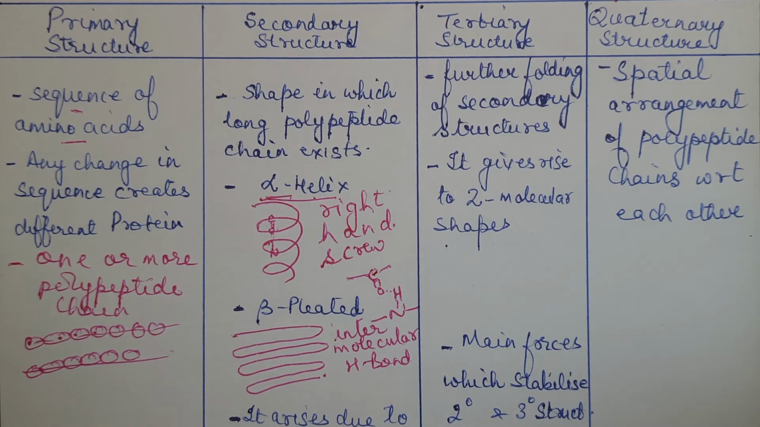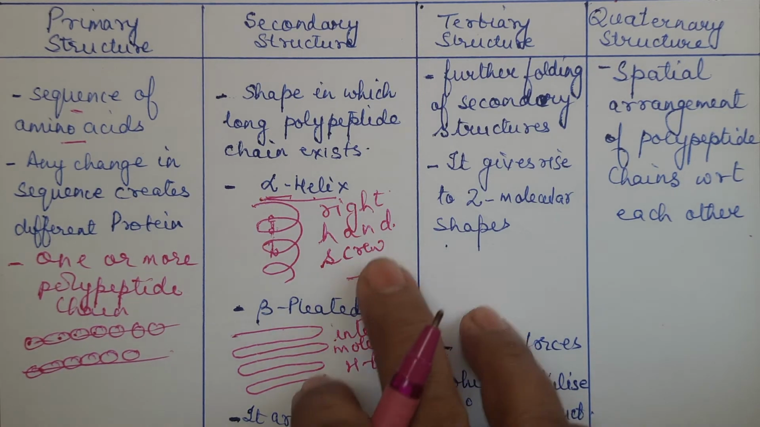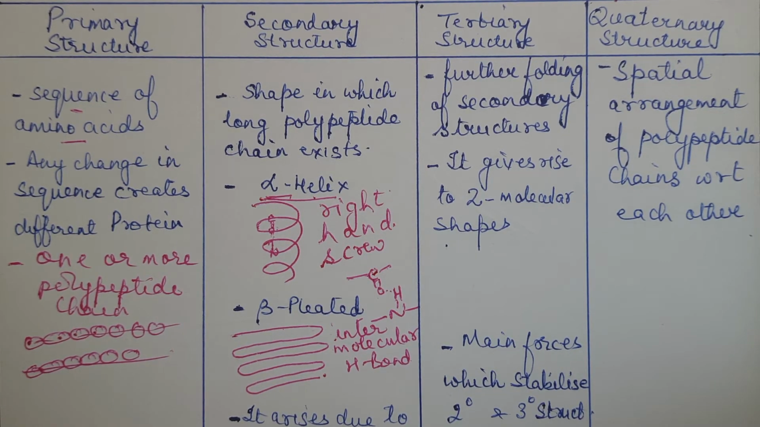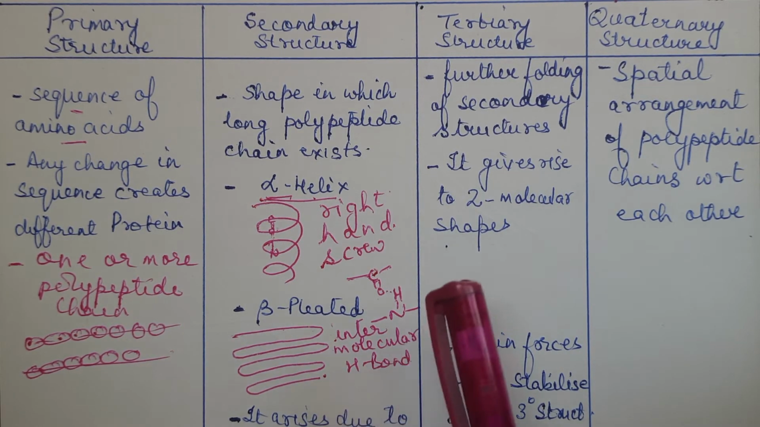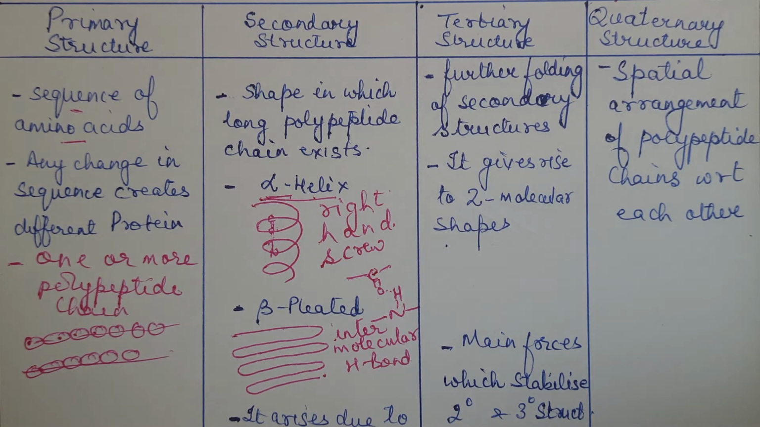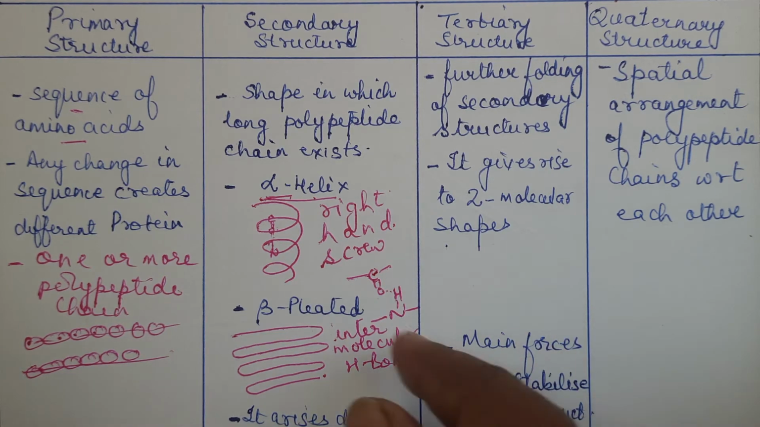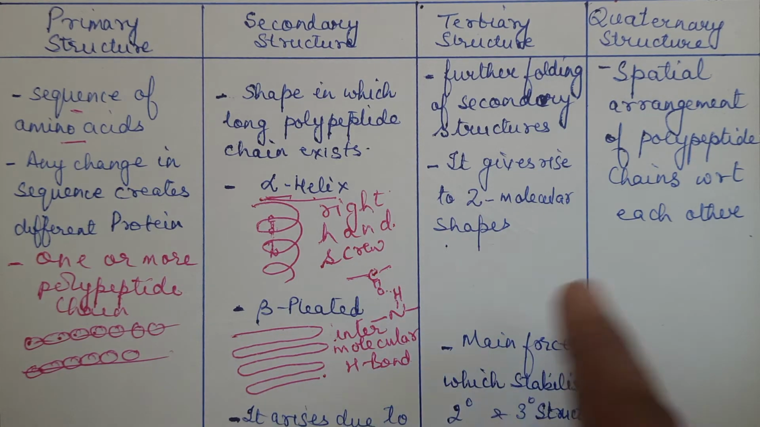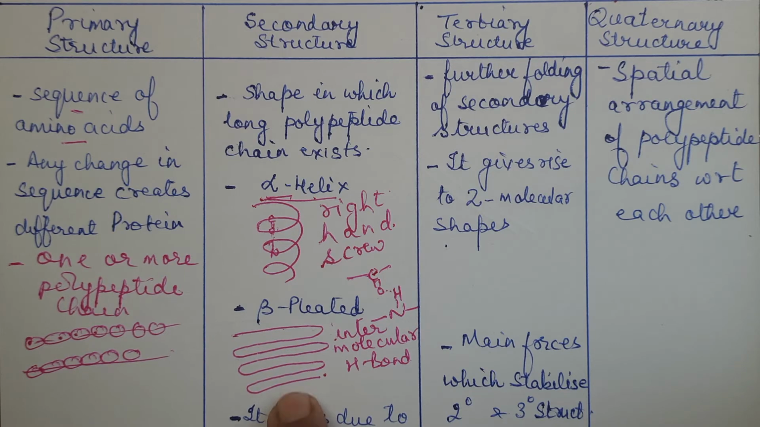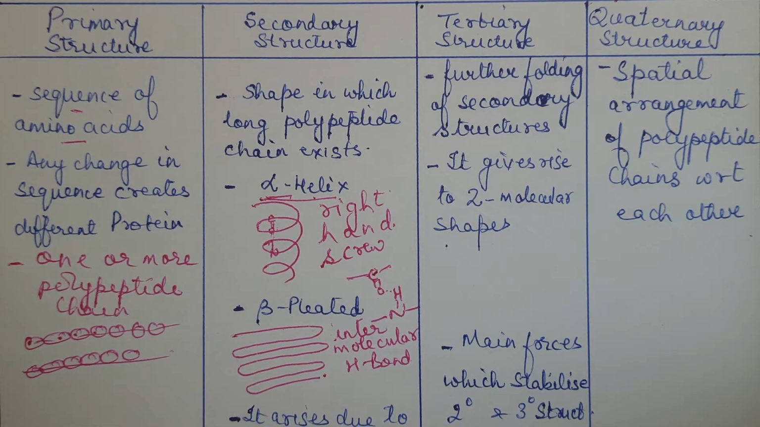So there are two types of structures in the secondary structure. This secondary structure you can also compare to pleats. Suppose you have some cloth and we try to fold it like this. It will form a sort of a pleat. So this is beta pleated structure.